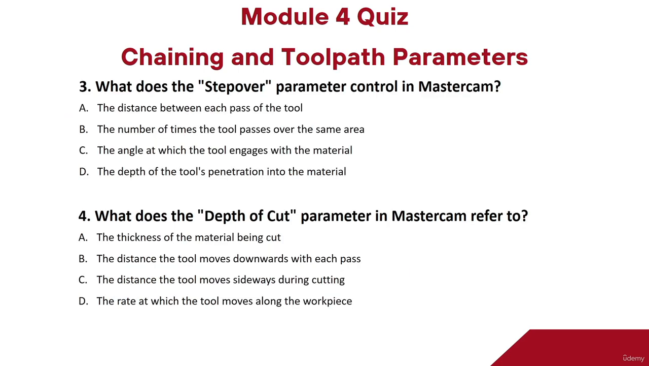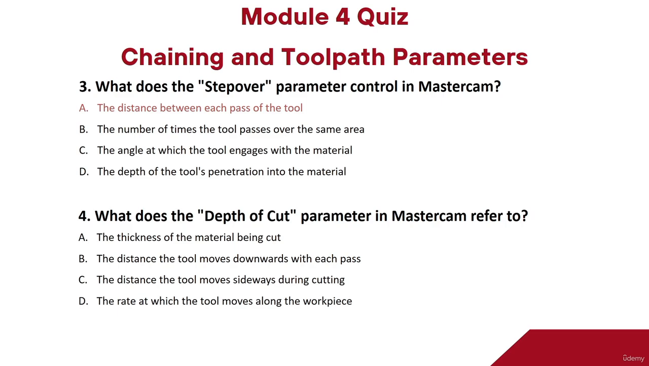So next question is, what does the step over parameter control in Mastercam? Option A, the distance between each pass of the tool. Option B, the number of times the tool passes over the same area. Option C, the angle at which the tool engages with the material. Option D, the depth of the tool's penetration into the material. So the right answer to the question is option A, the distance between each pass of the tool.